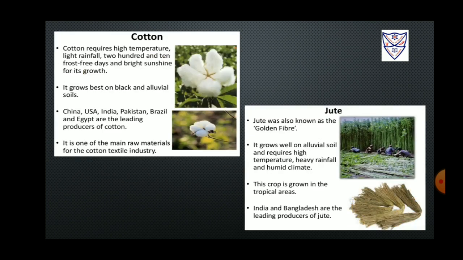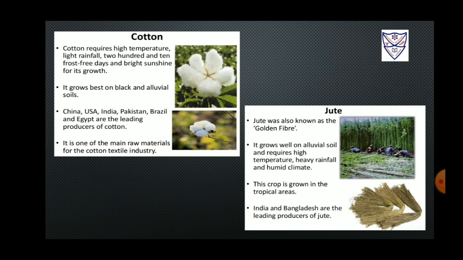Cotton. Those farmers who grow cotton need to have light rainfall, bright sunshine, high temperature, and at least 210 days should be free from frost. Alluvial soil and black soil are the best for growing cotton. India, China, Egypt, Pakistan, USA, and Brazil are the leading producers of cotton.